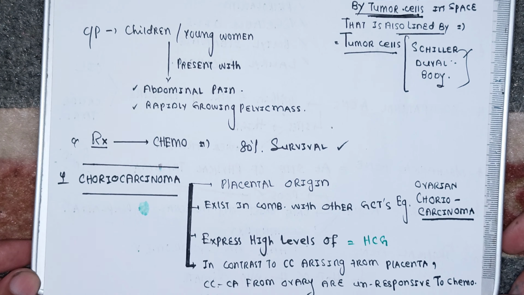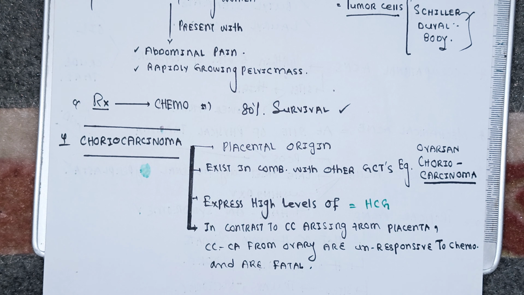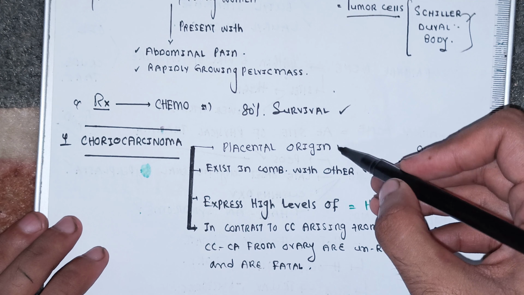And there we come up with the choriocarcinoma. That is the last germ cell tumor I will discuss. Okay. So it is having, by the way, the placental origin.